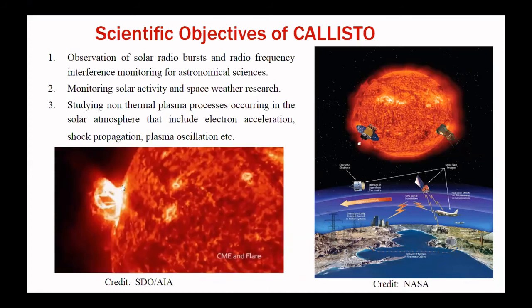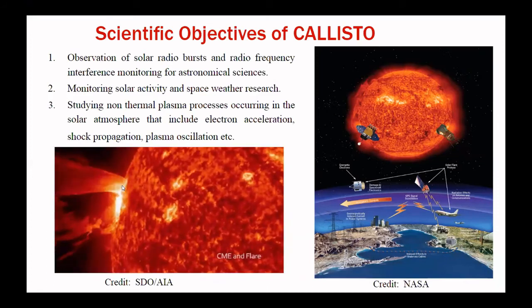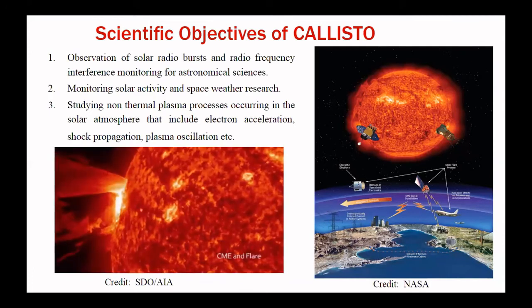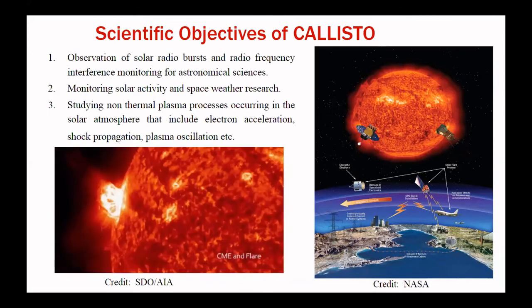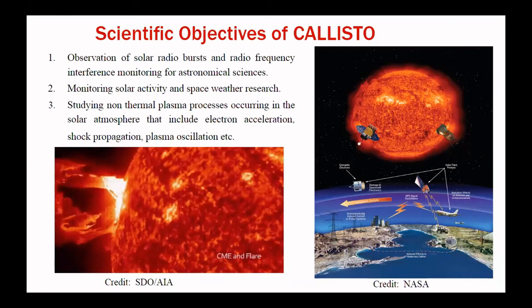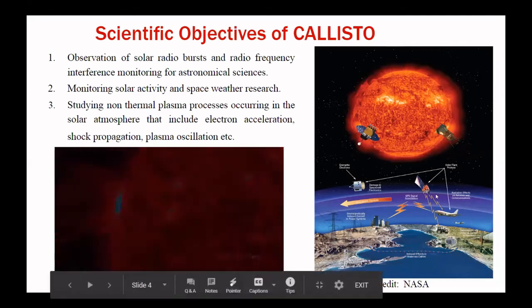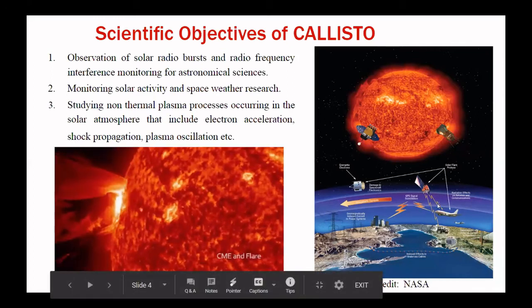Also, with this CME and flare, in other spectra like X-ray, gamma ray, UV, radio, large energy is emitted. So the radio waves emitted during this solar activity may interfere with the aviation sector and our ground-based communication system.